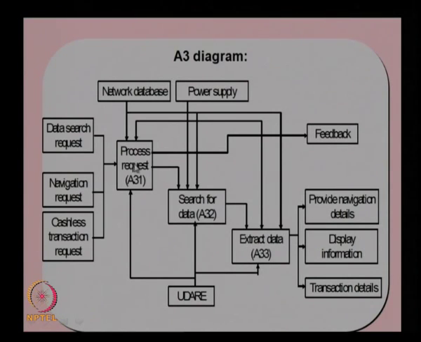Then the processed information will be sent to the database for searching for the data, and whatever data is obtained will be extracted and given as an output to the next level, the A4 function, or to the outputs.